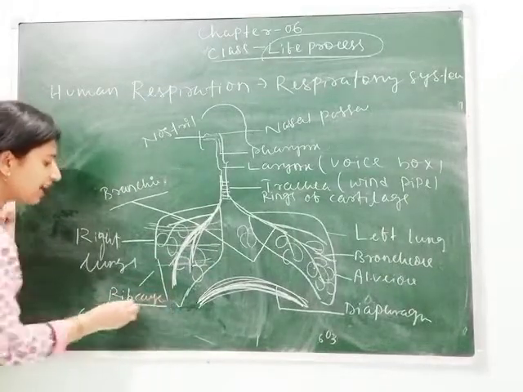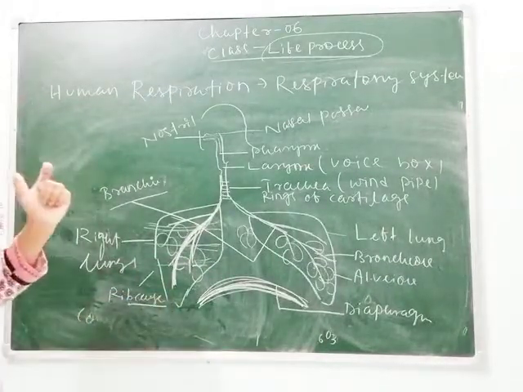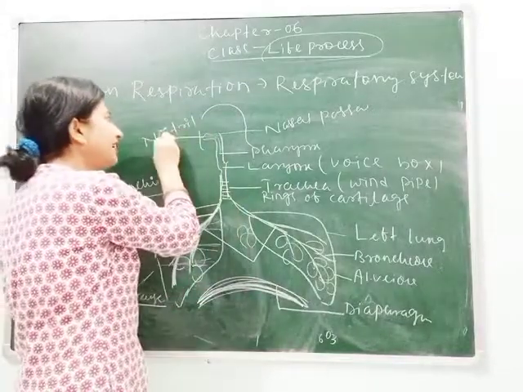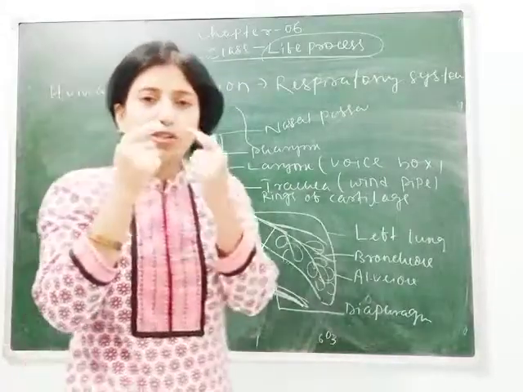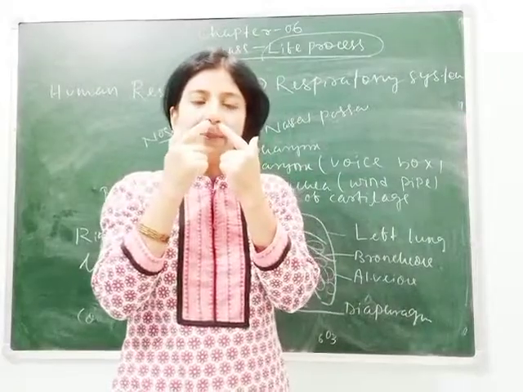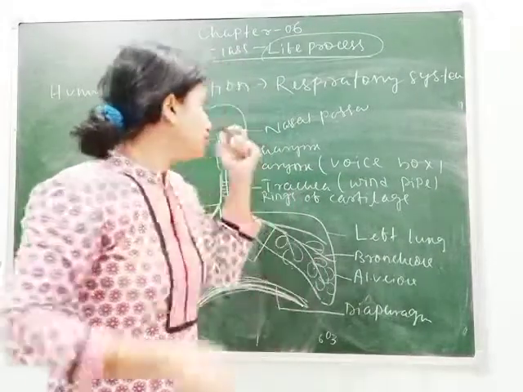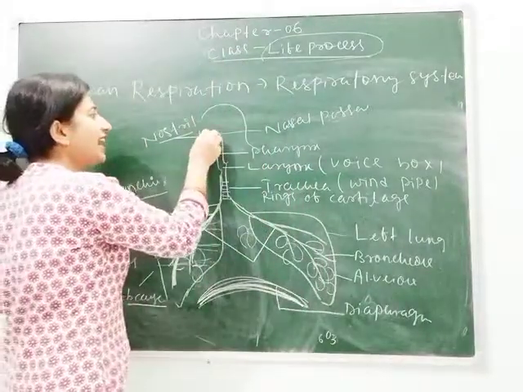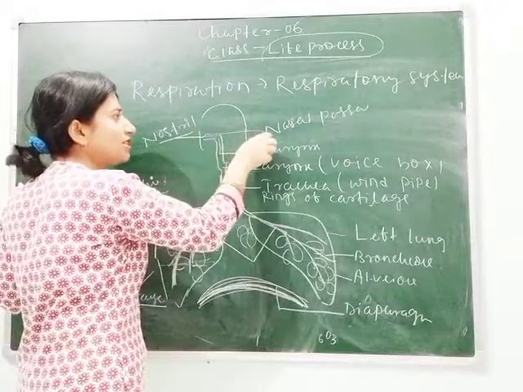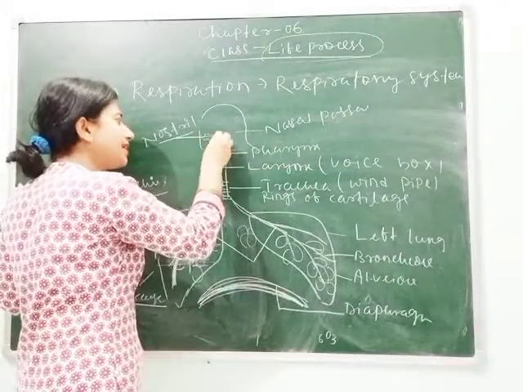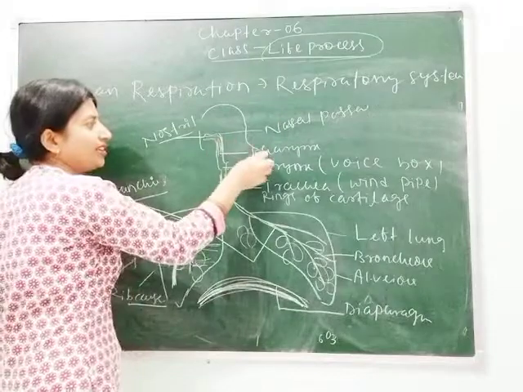So what happens? How does respiration occur in human beings? First, the air is taken in by the nostrils. These are two nostrils. A pair of nostrils is present in human beings. So nostrils take oxygen, and the oxygen is passed towards the nasal passage, and the nasal passage is combined with the pharynx.